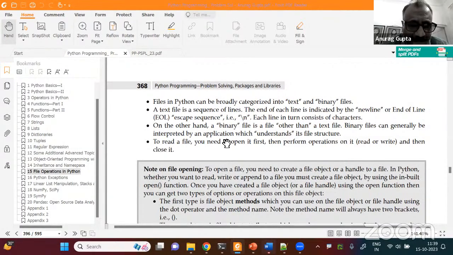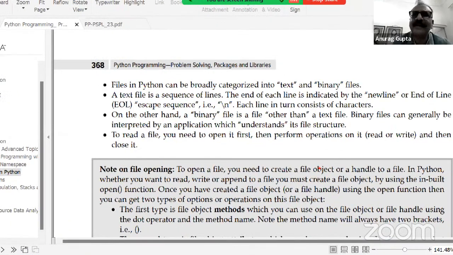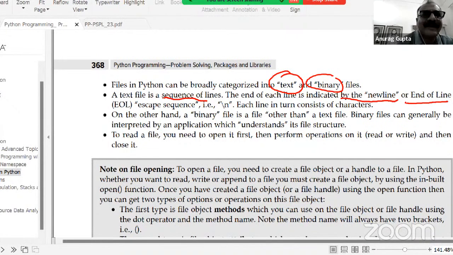Right. So files in Python can be broadly categorized into text files and binary files. So there's a text file and there's a binary file. A text file is a sequence of lines. The end of each line is indicated by a new line or end of line, EOL, escape sequence, that is \n. Each line in turn contains characters, right?